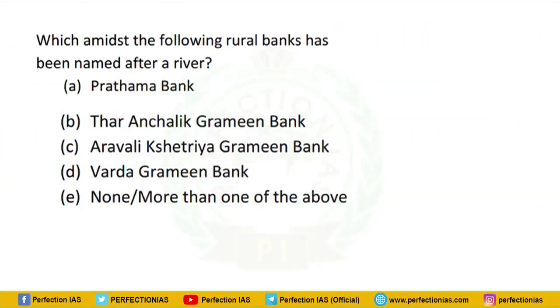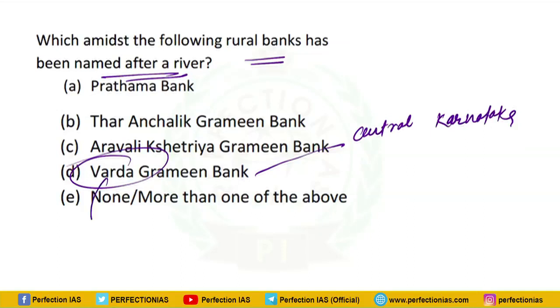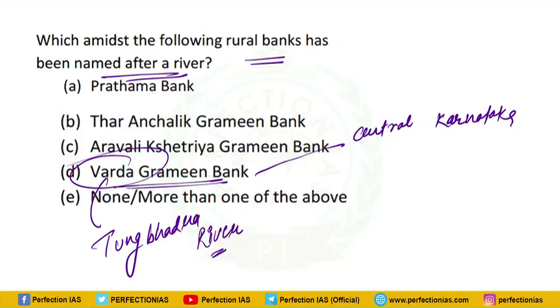Next question is, which among the following rural banks has been named after a river? So this is quite a factual question, and the correct answer is Varada Gramin Bank. It is based on a river named Varada River. It is in central Karnataka, and this Varada River is a tributary of Tungabhadra.